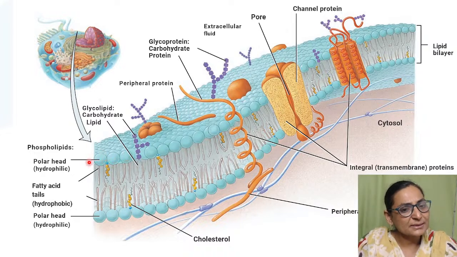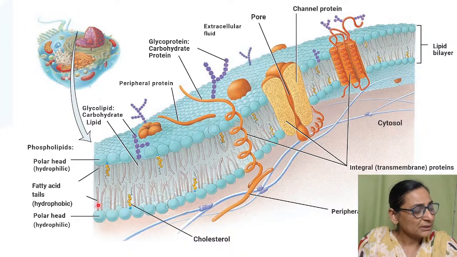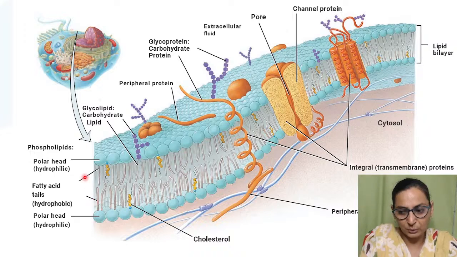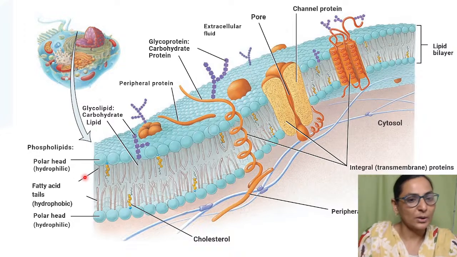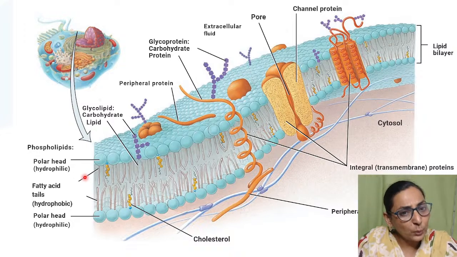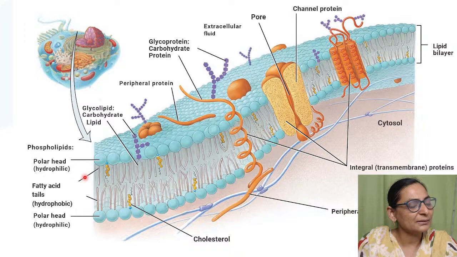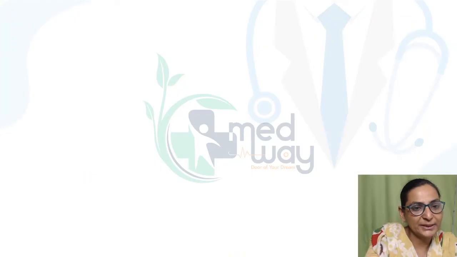So this is a particular model where there is lipid and there is protein. This is also called as a fluid mosaic model, where the fluid portion is the lipid and the mosaics are the protein.